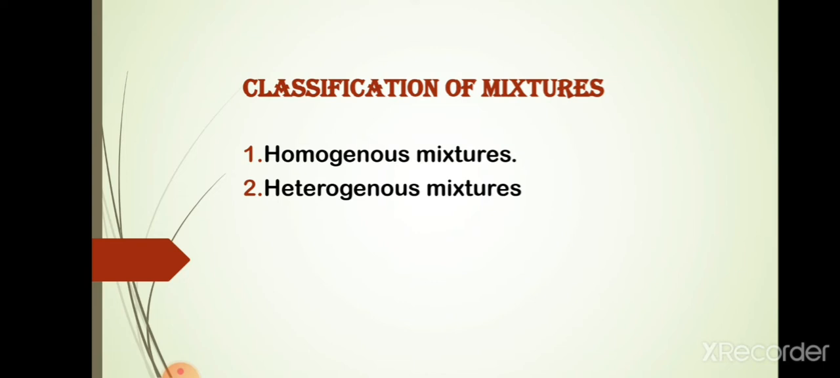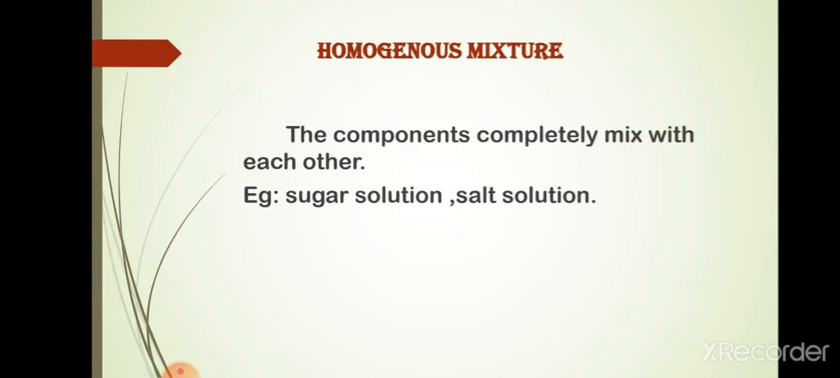A mixture is further divided into two. One is homogeneous mixture, and the second one is heterogeneous mixture. In a homogeneous mixture, the components completely mix with each other, that is, the components get distributed uniformly throughout the solution. For example, sugar solution and salt solution. In the case of sugar solution, the sugar is uniformly distributed throughout the solution.